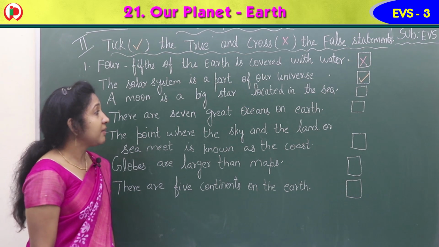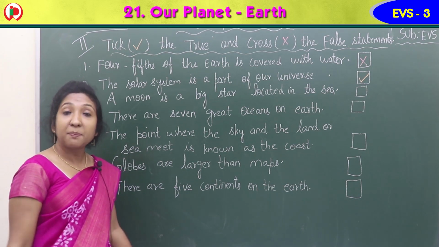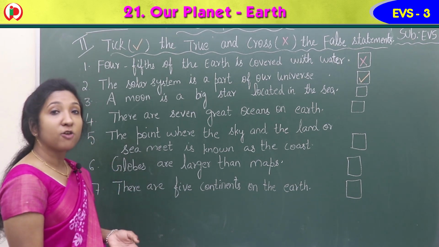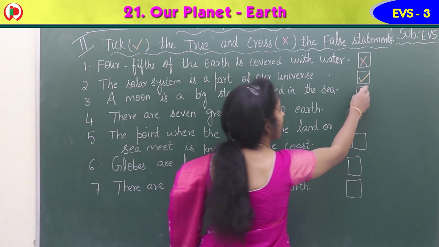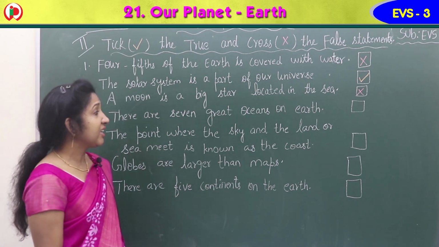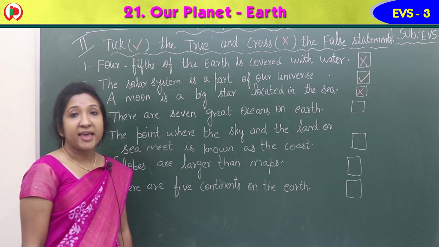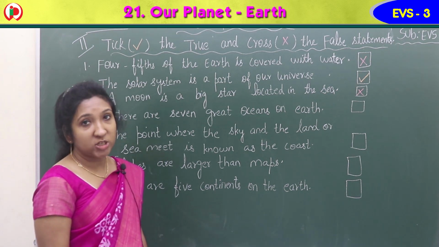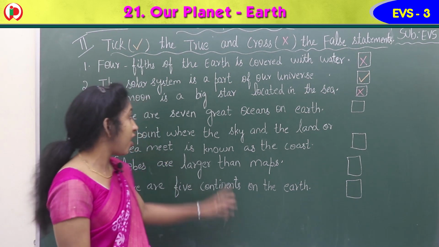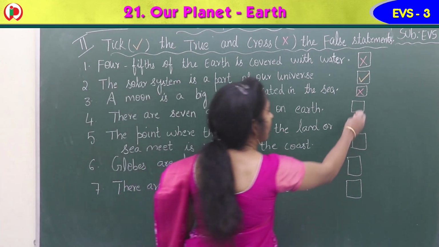Third, a moon is a big star located in the sea. Is it? Moon is a big star located in the sea. Is it true or false? Yes, it is a false statement. So put a cross in the square box. Fourth, there are 7 great oceans on earth. How many oceans are there on the earth? Yes, we learned about 5 great oceans. Large body of salt water, oceans, 5 oceans, not 7. So the given statement is wrong. So you can put a cross mark.